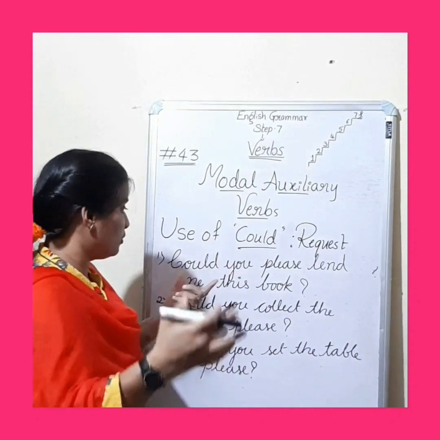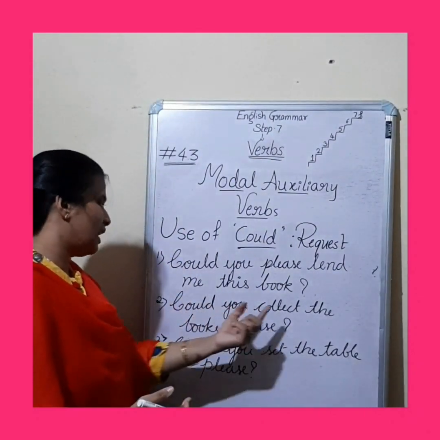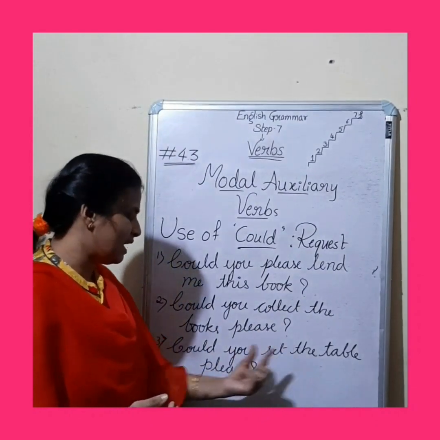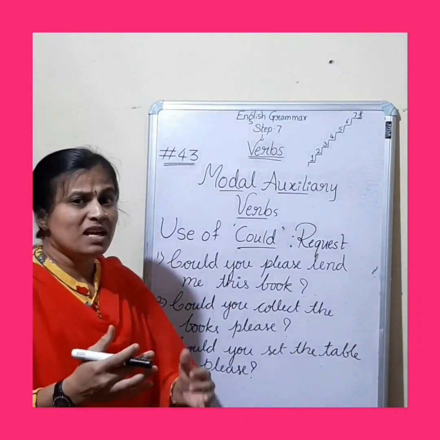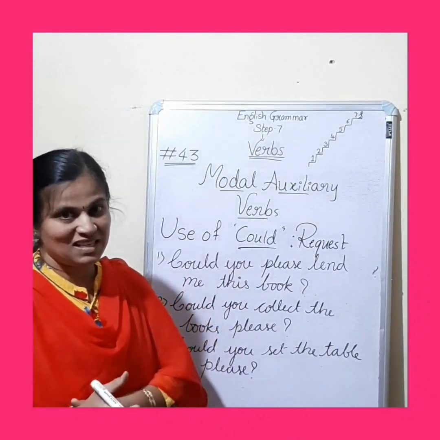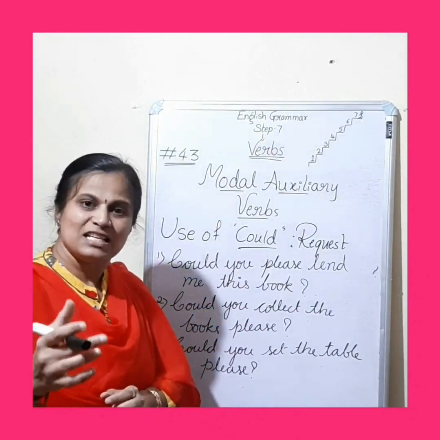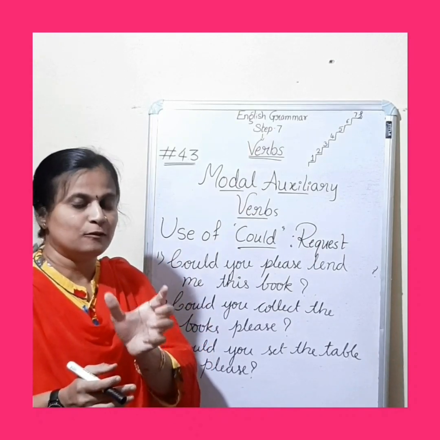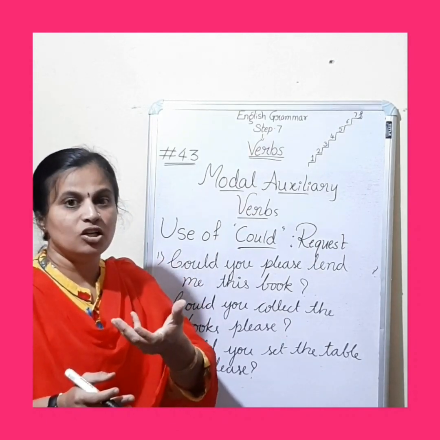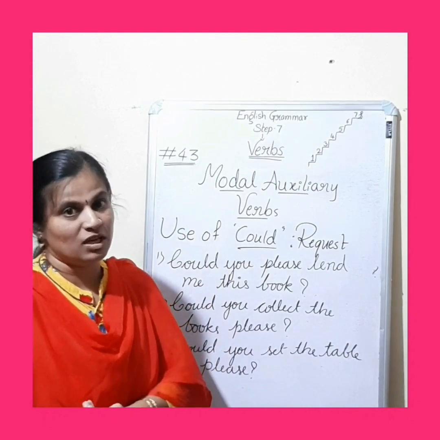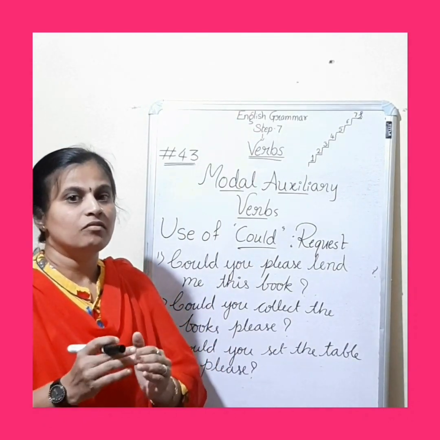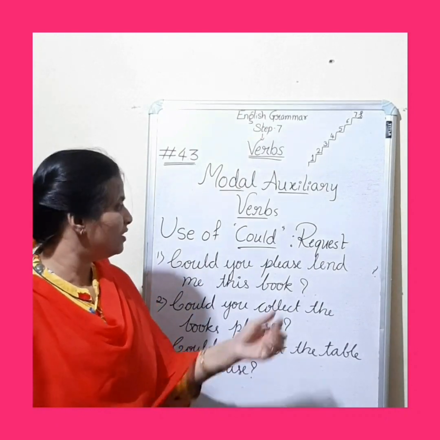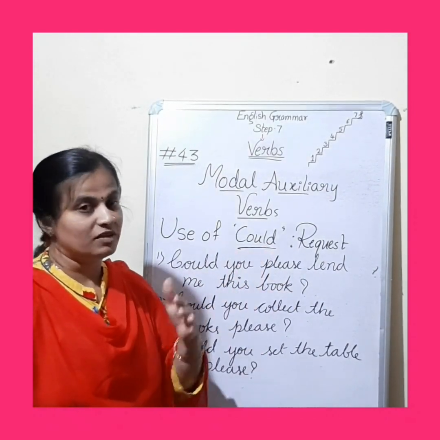More hypothetical also. So, could you collect the books please? Could you set the table please? Could you make a cup of coffee for me please? Could you pass this pen to him please? So you can use this could to show that you are showing respect to the one to whom you are asking. So whenever you are talking in a formal manner, better to go for this could instead of that can.